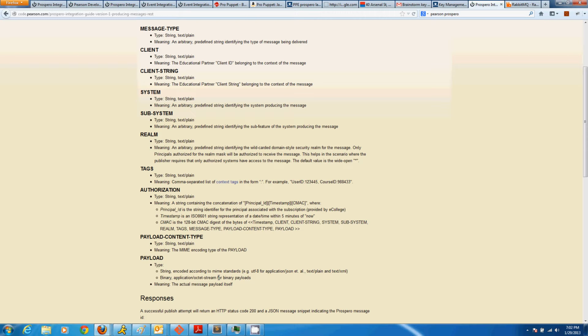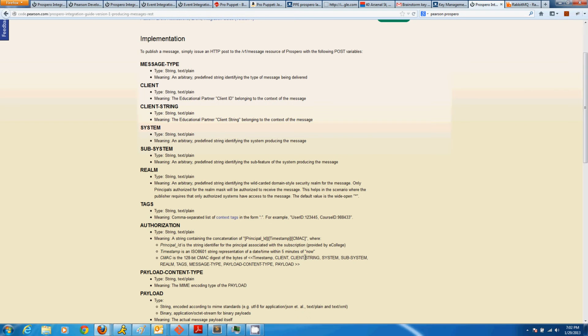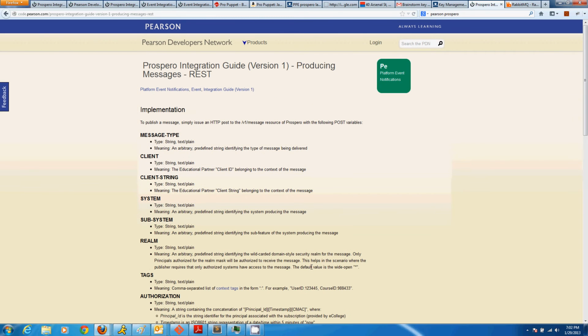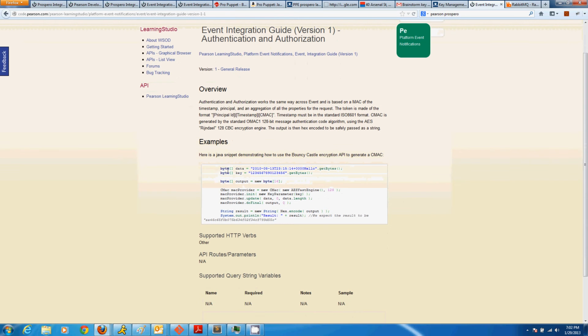Now, in order to really talk to Prospero, one thing we've been glancing over is this authorization tag. What does it mean to authorize your messages, both subscriptions, consumptions, and creates? When we look at the integration guide, we can go to the authentication and authorization section, and this will actually give you some code that'll tell you this is how you create an authorization.